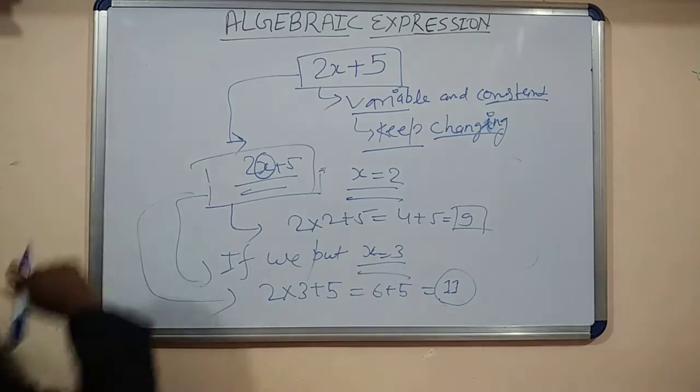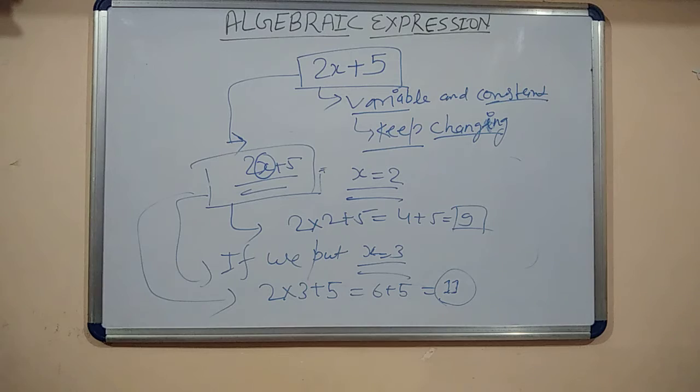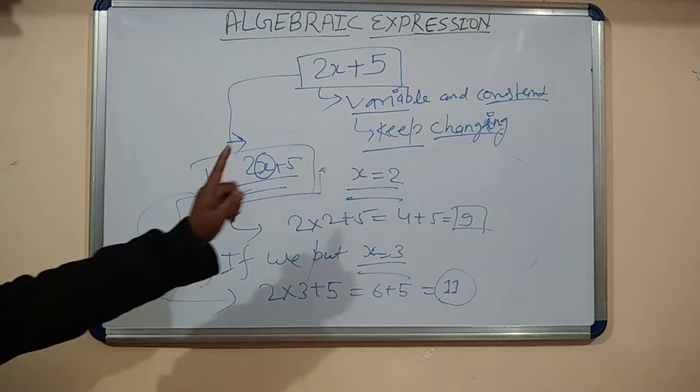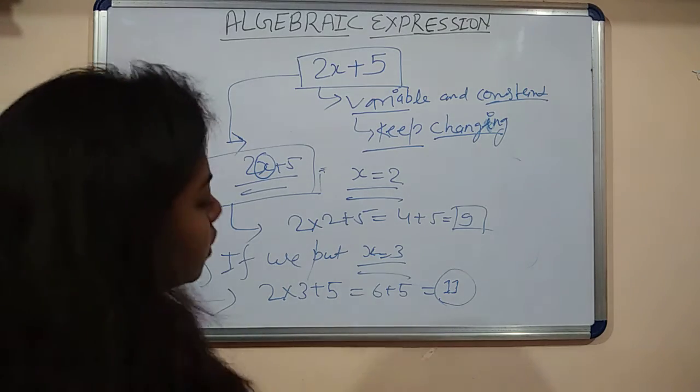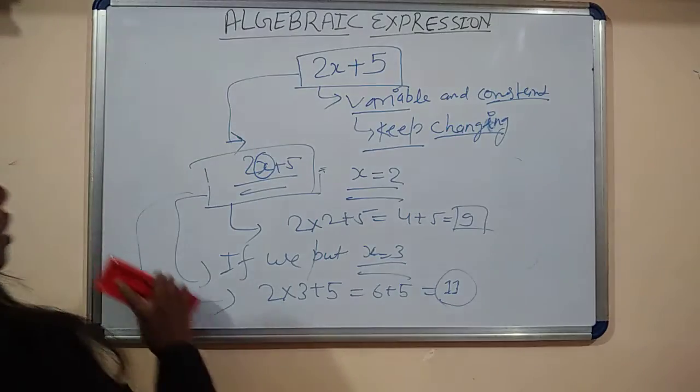Notice here this expression is the same, but the value of this expression is different because of the value of x. Then x is called a variable. A variable is a symbol or an alphabet whose value always keeps changing. Okay, this is called variable. I hope you understand.